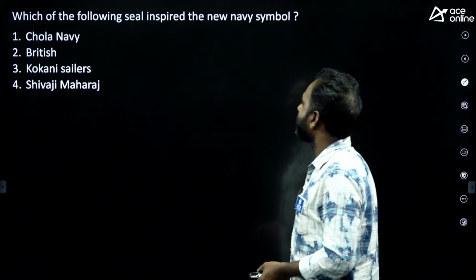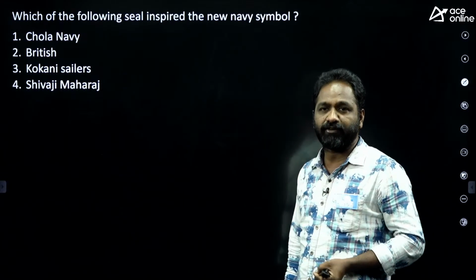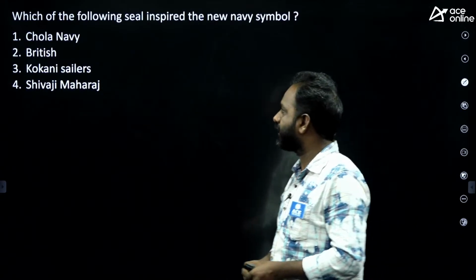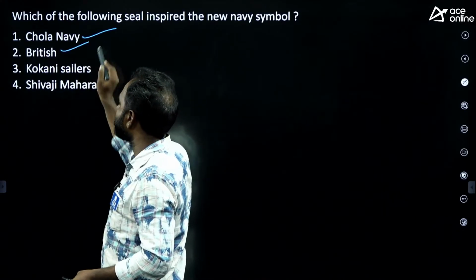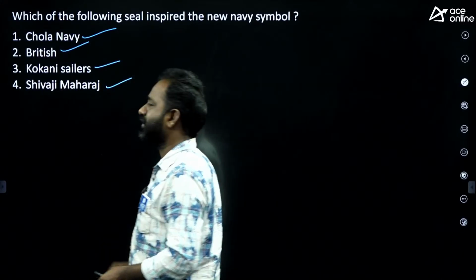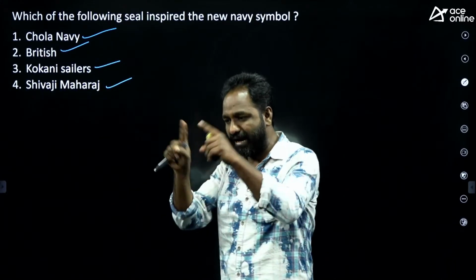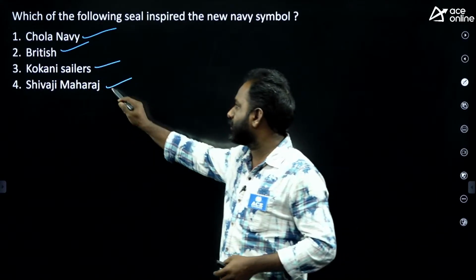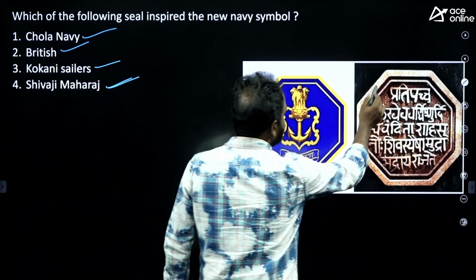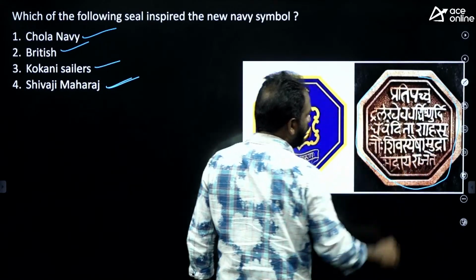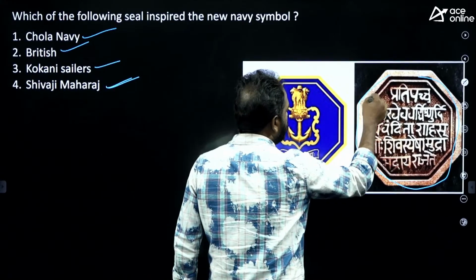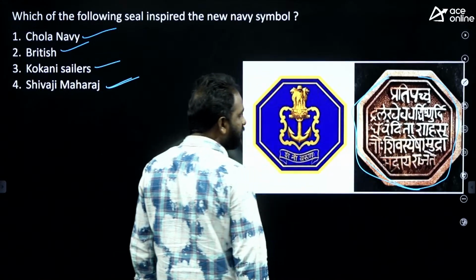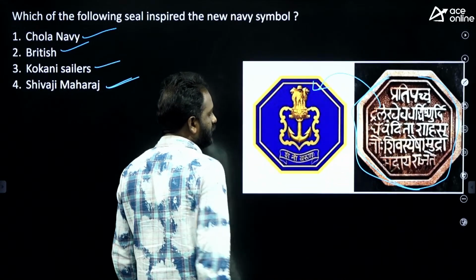Which of the following seals inspired the new navy symbol of the Government of India? There is a symbol of the ancient or medieval navy which inspired it. Options: Chola navy symbol, British navy symbol, Konkani sailor symbol, Shivaji Maharaj symbol. Whose navy symbol became the new symbol of the Indian Navy? Shivaji Maharaj. This is the Shivaji Maharaj navy symbol, octagonal in shape. The Government of India took inspiration from the seal of Shivaji Maharaj's navy, and now we are using that.